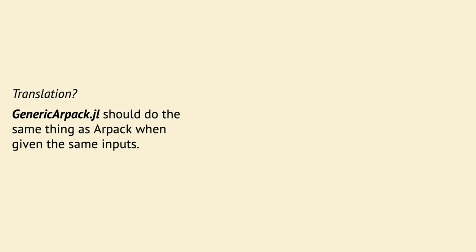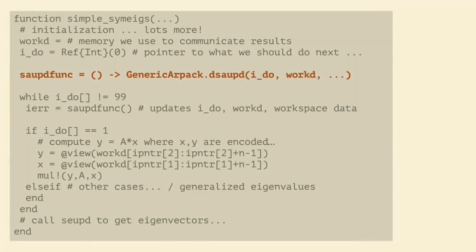Let me just explain a little bit about what I mean by that in terms of that previous Arpack loop. The vision is that you could simply retarget the symmetric Arnoldi update function to avoid the call into the Arpack.jl library, and rather instead use the call from JenericArpack, and everything else should work just the same.